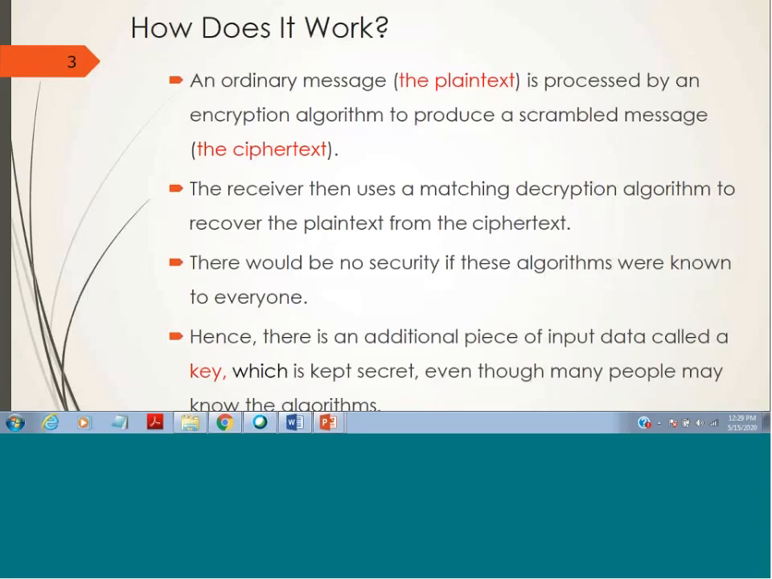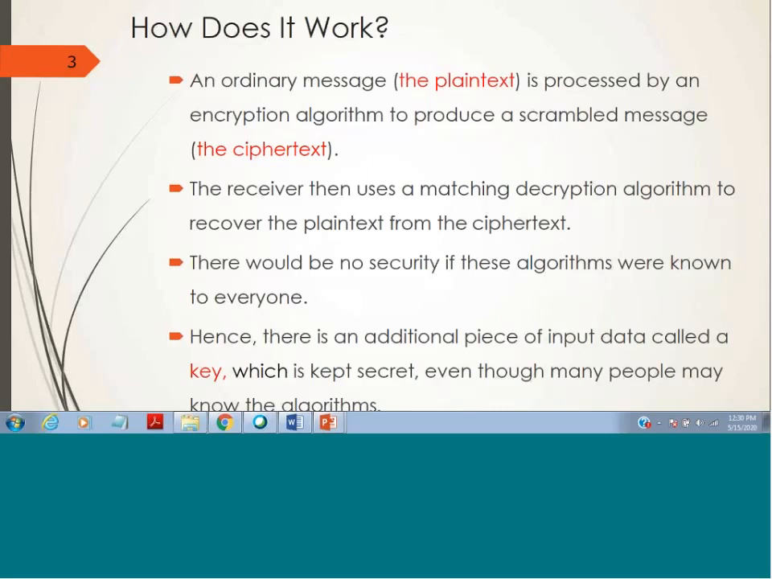But usually these algorithms are made public. That means these algorithms are known to everybody. So now where is the security? If everybody knows the algorithm, then anybody can take the ciphertext and decrypt it to get the plain text. So there is an additional piece of data called the key, which is given as input to the encryption algorithm and the decryption algorithm. Using the key only, we can convert the plain text into ciphertext, and at the receiver end, using the key, we can convert the ciphertext into the plain text.